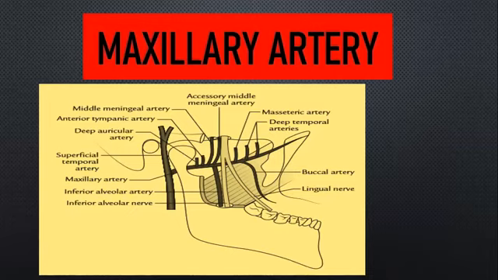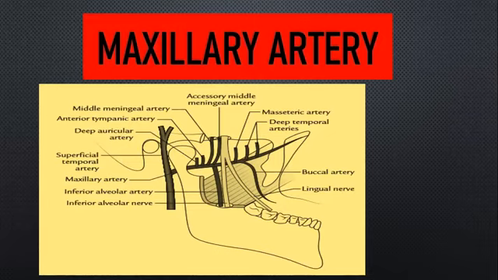After crossing your ramus of the mandible, it is first related to the lower border of the lower edge of the lateral pterygoid muscle. You will have two edges, your lower edge and the upper edge. Your maxillary artery, after passing the ramus of the mandible, is first related to the lower border of the lower edge of the lateral pterygoid muscle, and then it crosses the upper border of the lower edge.